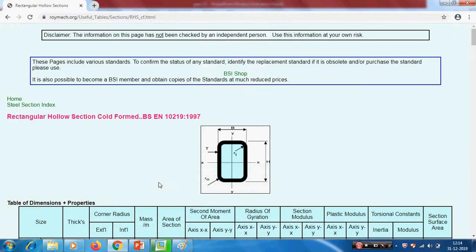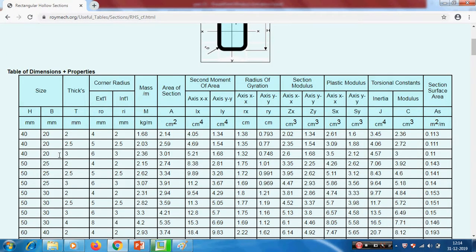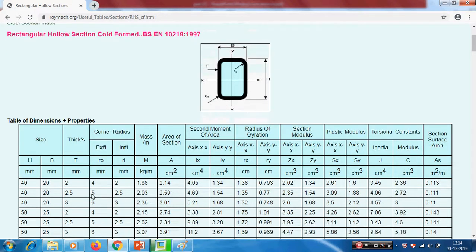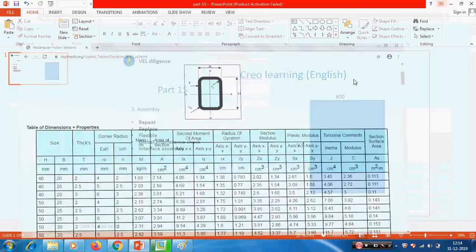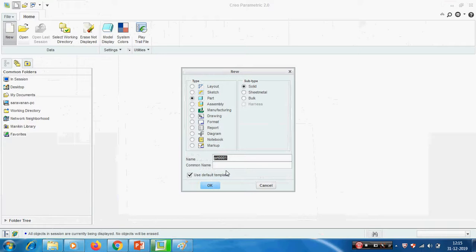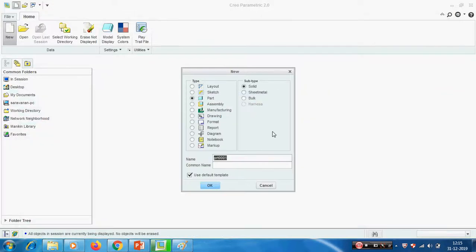Now we are using a rectangular hollow section. See, these are all the sizes: height and B, H and B. I am going to create one cross section in Creo. New. I am creating 50 by 25 by 2.